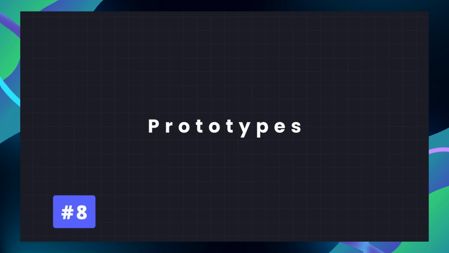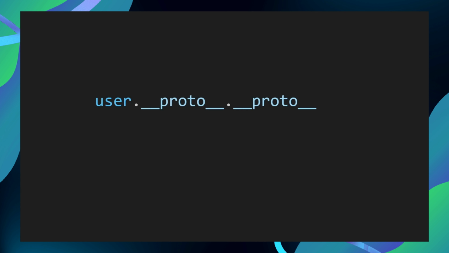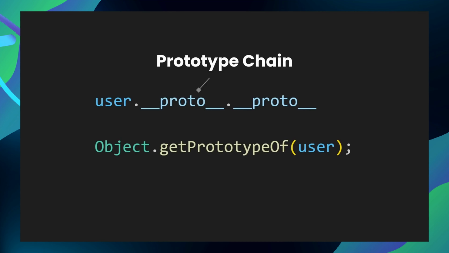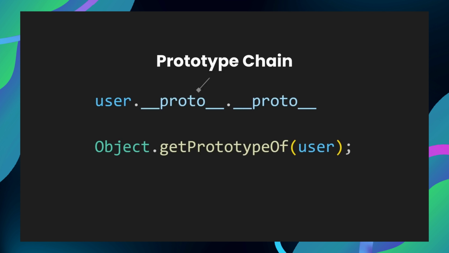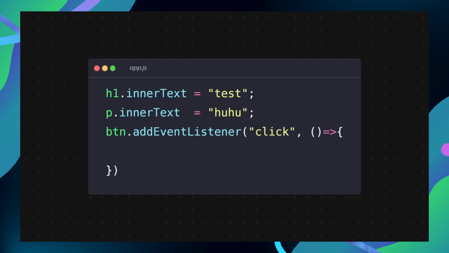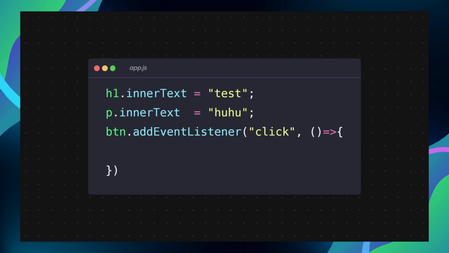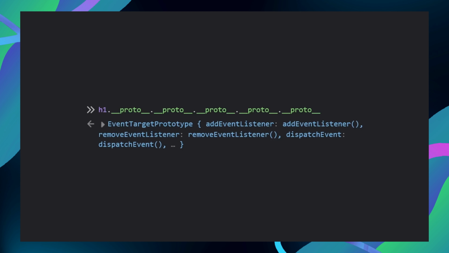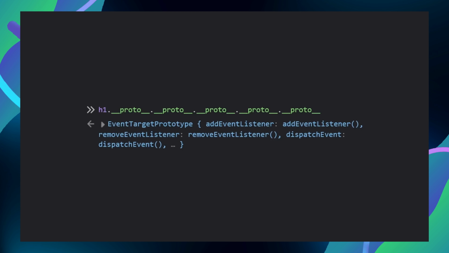Now let's talk about prototype inheritance. Objects can also inherit behavior through the prototype chain. Every object in JavaScript has a prototype. If a property isn't found on the object, JavaScript looks for it in its prototype. You can see this concept a lot in the document object model. Many DOM properties we use, like inner text or add event listener, are not actually defined on the element itself. They are inherited through the prototype chain. That is how most DOM elements share the same properties and methods.